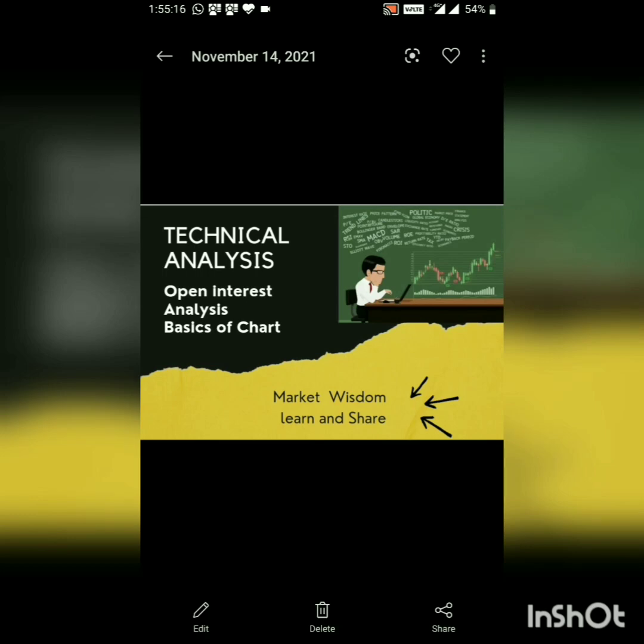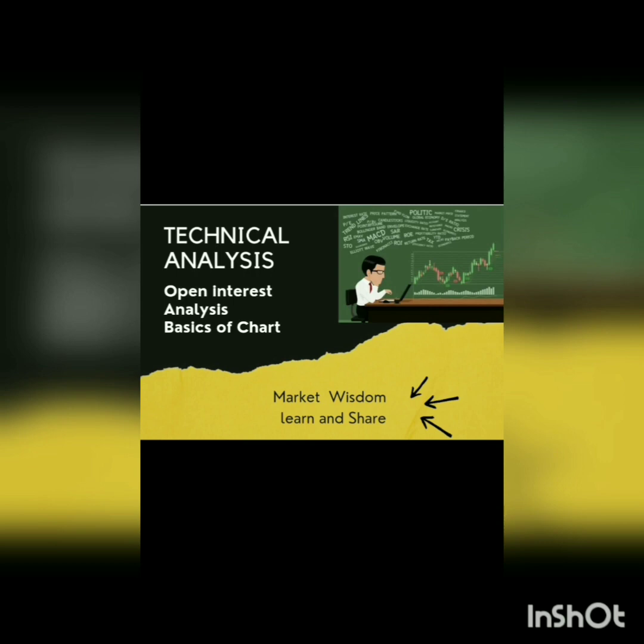Hello everyone. In this video, I am particularly going to tell about open interest analysis and some basics of the chart, and how I use these techniques to get the intraday levels and then accordingly I trade.